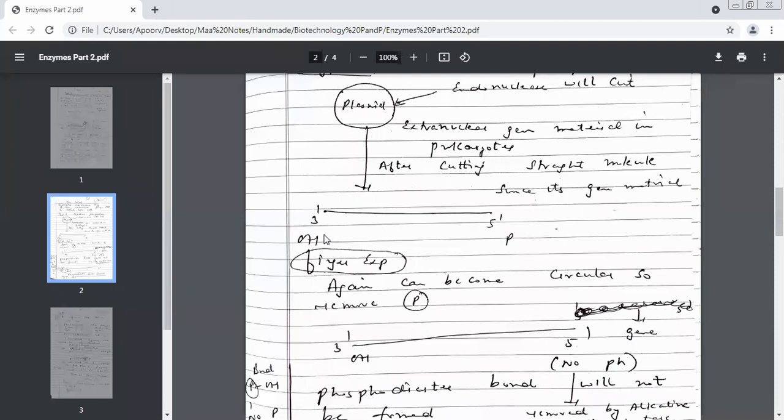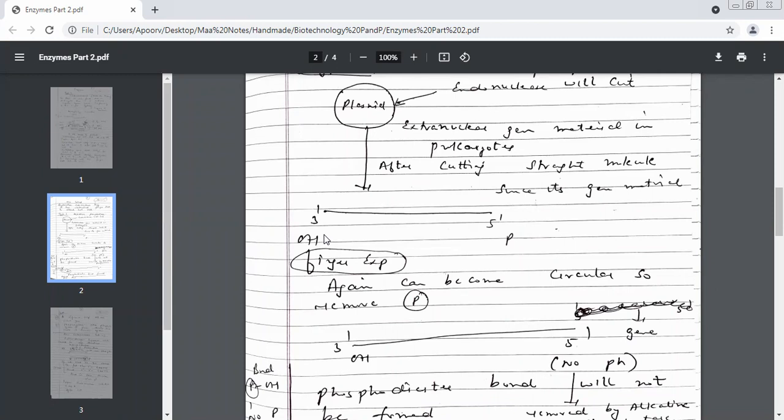Okay. Now they come closer to each other and they form a very strong bond which is known as phosphodiester bond. Please name the bond. Phosphodiester. That means a phosphodiester bond will be formed between which two groups? Hydroxyl and phosphate. Okay. When I say hydroxyl, I mean OH. Whenever we say hydroxyl, which group are we talking about, children? OH.